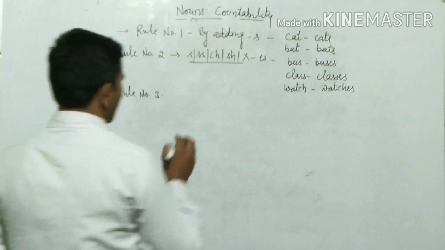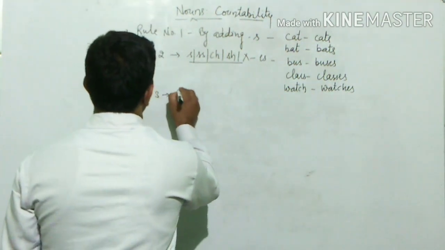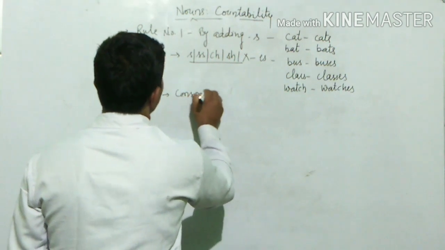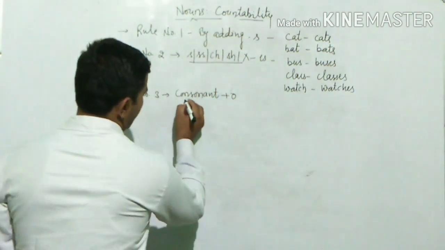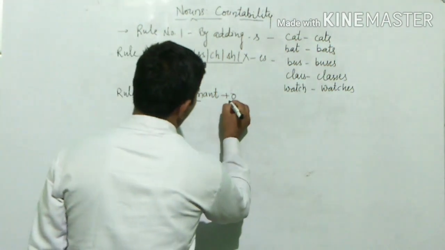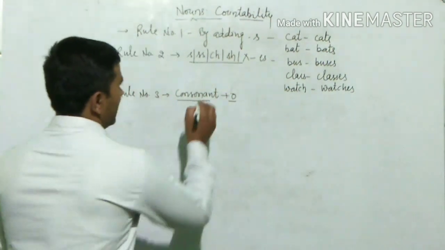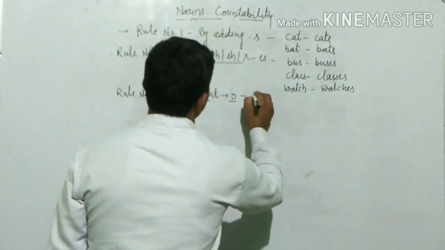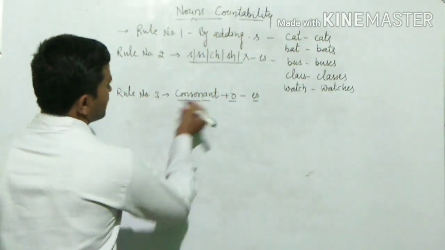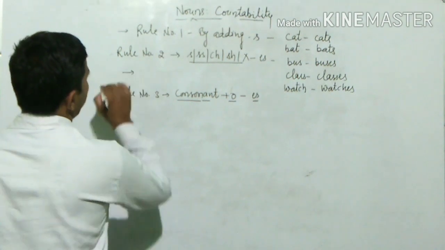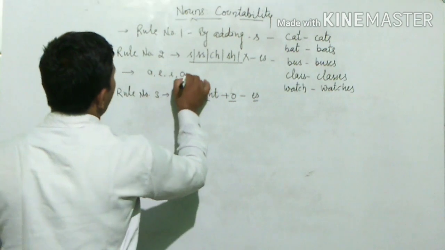Rule number three. If we find consonant plus o, that means if we find a noun having o in the end and before that there is a consonant, then we add es. We need to understand what a consonant is. There are 5 vowels: a, e, i, o and u.